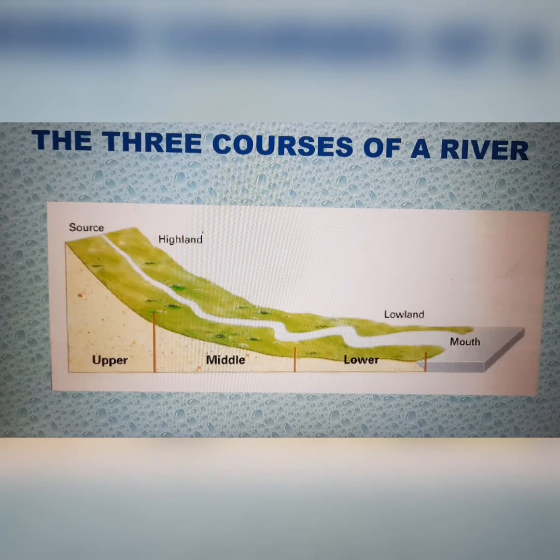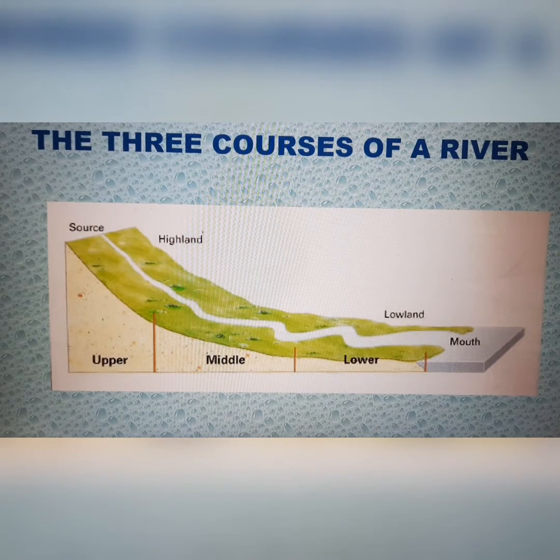In the middle course, the river continues eroding, but since the gradient is now not as much as it was in the upper course, the river starts depositing as well. This deposition of the river is known as silt. Compared to the upper course, the river in the middle course becomes broader.